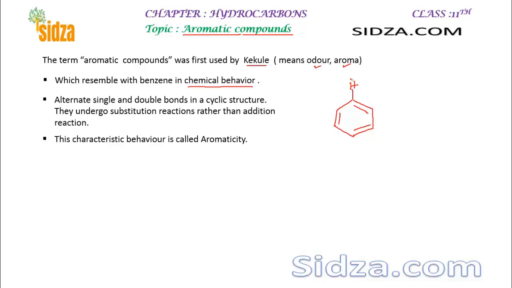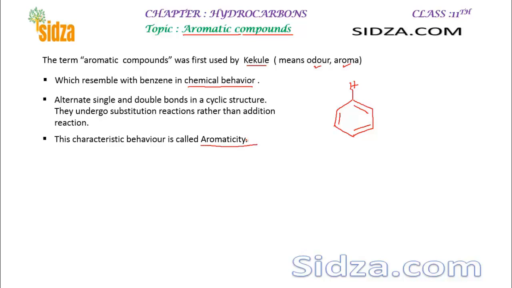If the double bond breaks and something adds across the double bond, it will lose its aromaticity, and that requires high energy. So aromatic compounds do not undergo addition reactions, rather they undergo substitution reactions, and this characteristic behavior is called aromaticity.